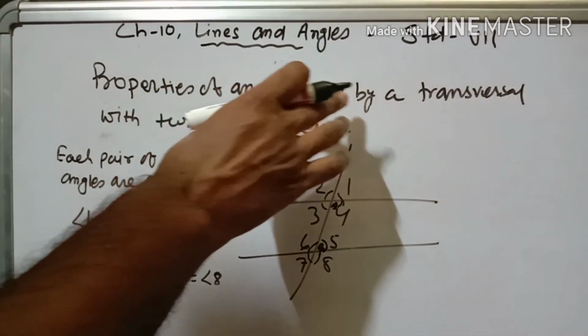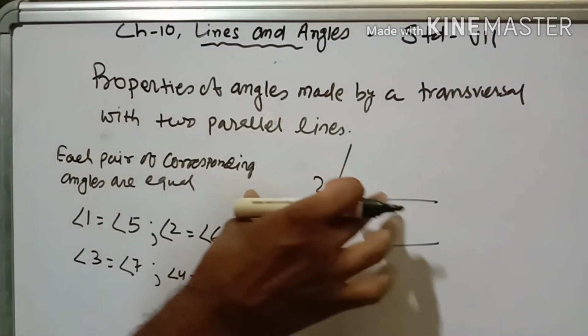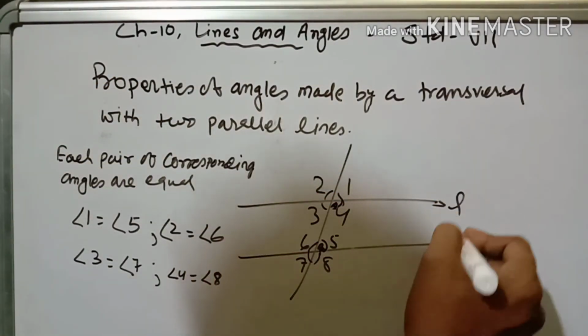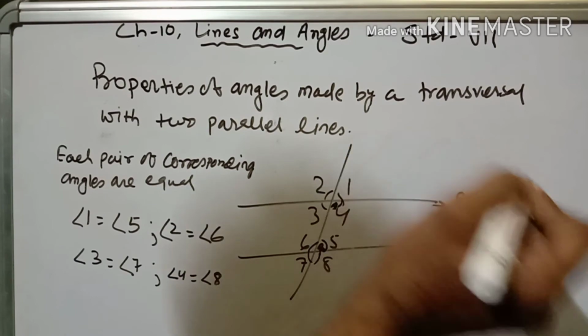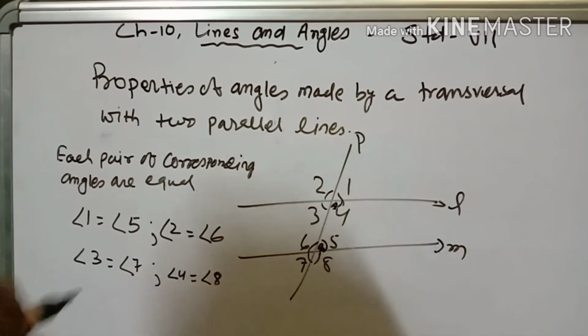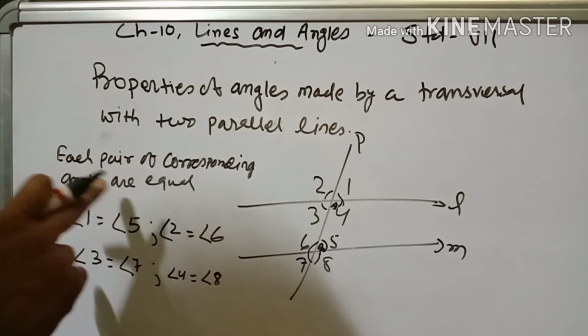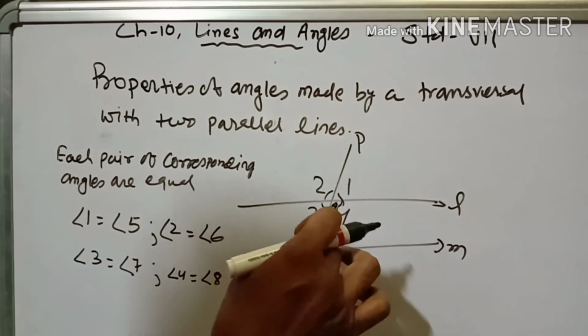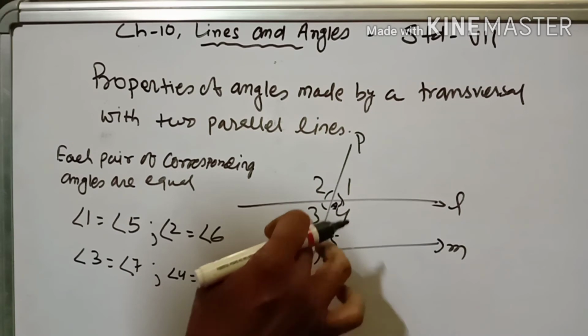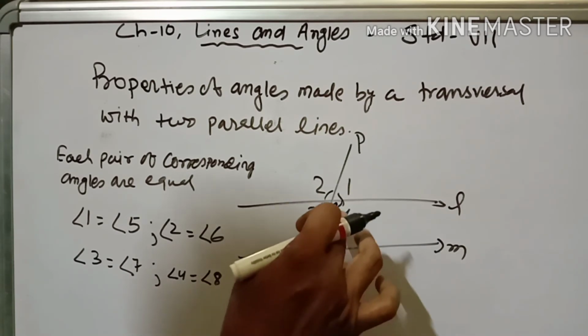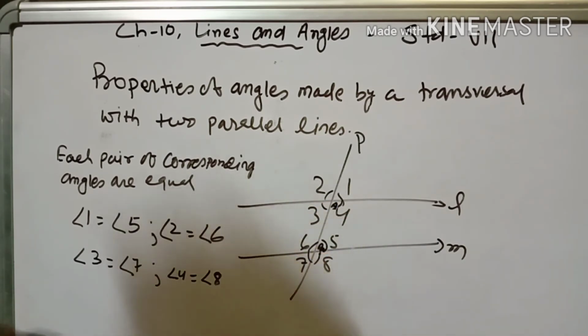Properties of angles made by a transversal with 2 parallel lines L and M. This is P. Okay, L and M are 2 parallel lines. Each pair of corresponding angles is equal. Angle 1 equals angle 5, angle 2 equals angle 6, angle 3 equals angle 7, angle 4 equals angle 8. Write down please.